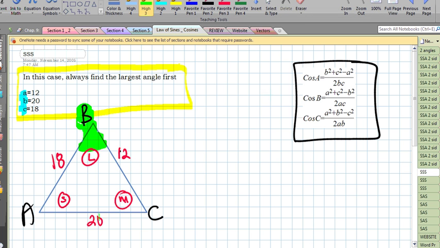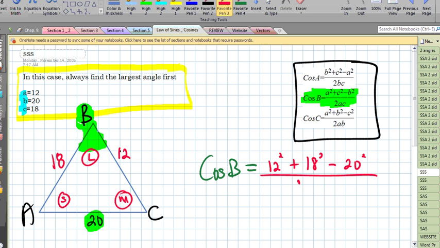So in this case, to avoid our loophole, we are going to find capital B. If you notice, of these three formulas, this is the only one that has a capital B in it. That's why capital B is kind of isolated here. So that's the formula we're going to use. At this point, it's really straightforward. We're going to go cosine of B, and now I have to just fill in the values of little a, little b, and little c in here. Little a was 12, so that's 12 squared. Little c was 18, so that's 18 squared, minus little b squared, all divided by 2 times 12 times 18.